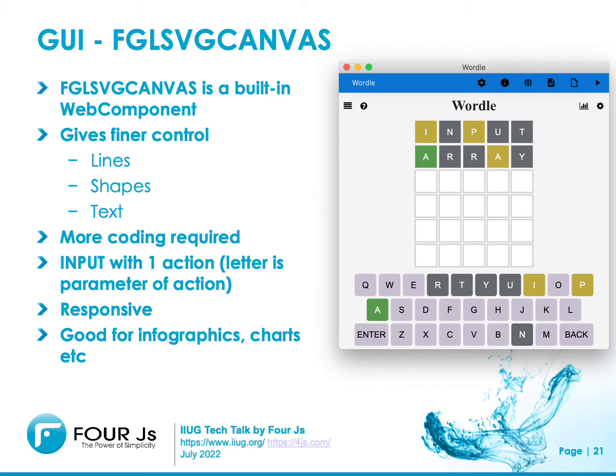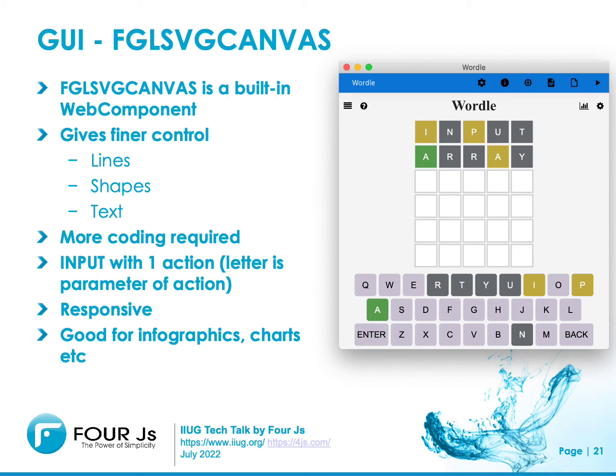What I ended up using was a built-in web component that we supply called FGL SVG Canvas. It allows you to draw SVG images, and so it gives finer control. You're able to draw clickable lines, shapes, and text elements. There is more coding required when you do this, but you can get finer detail and more precise results.